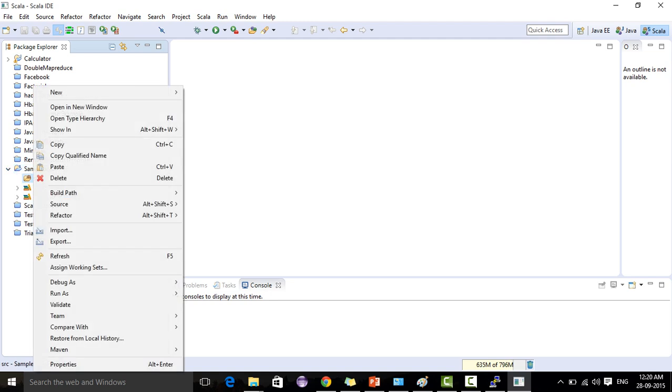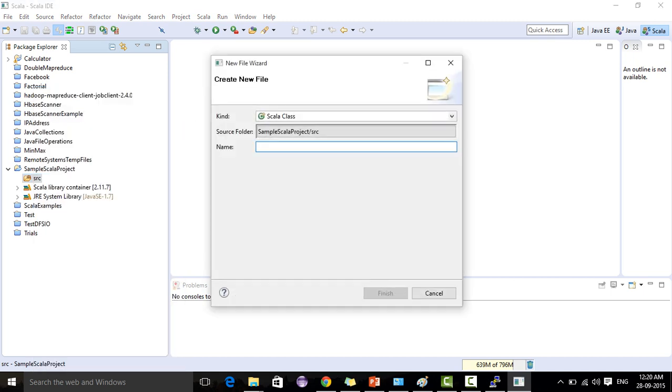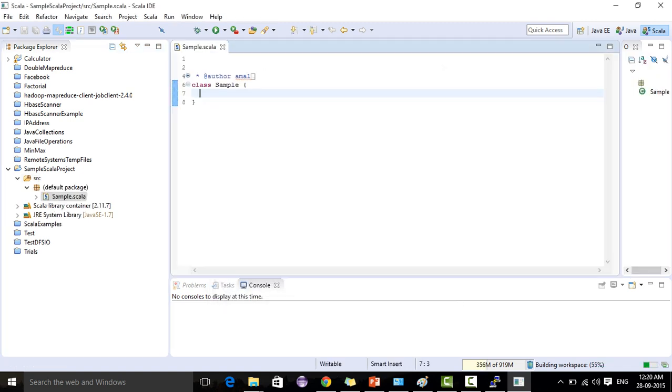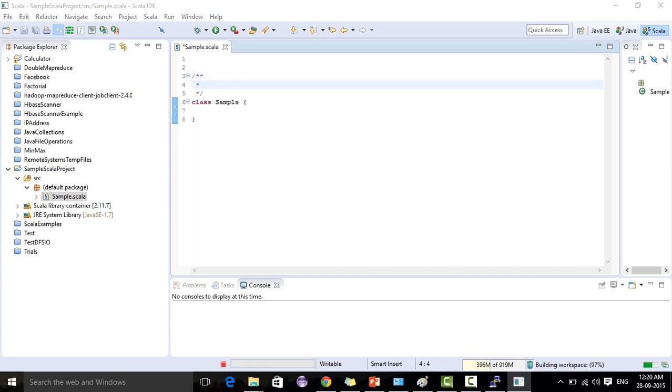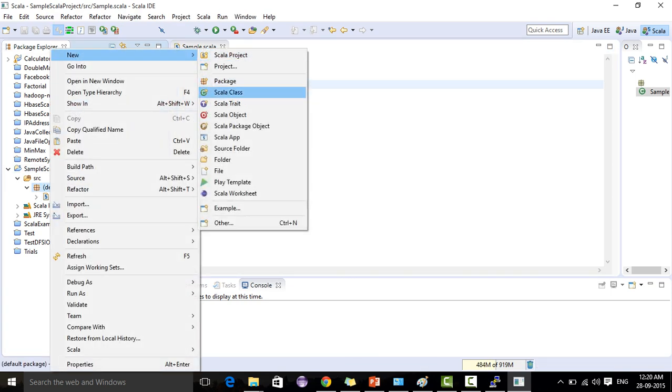Here if you want to create a new class, you can create a new class like this, Sample. So the class will get created. Similarly, if you want to create an object, you can create a new Scala object.